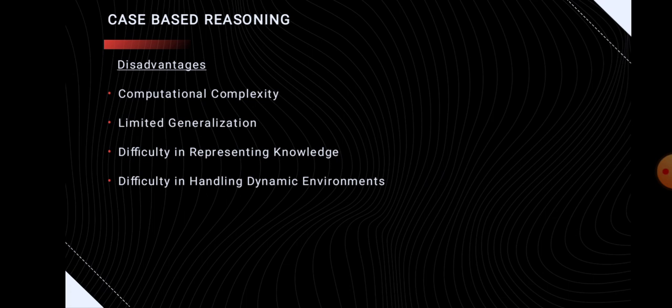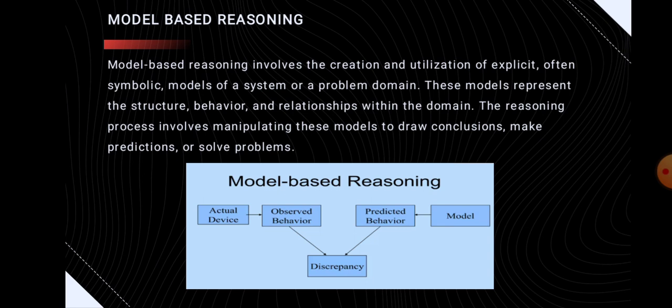Next is difficulty in representing knowledge. That means representing knowledge in a form that is suitable for case-based reasoning is always a challenging task for us. And next one is difficulty in handling dynamic environments. This is one of the most important disadvantages of case-based reasoning. CBR systems may face lots of challenges in adapting to dynamic environments, because the relationships between features and solutions change over time, and so adapting to new information and evolving problem scenarios can be a complex task for case-based reasoning. Next, I'm going to the topic model-based reasoning.